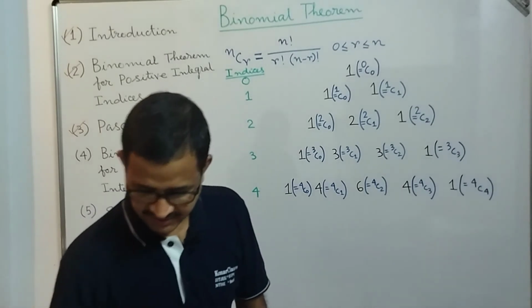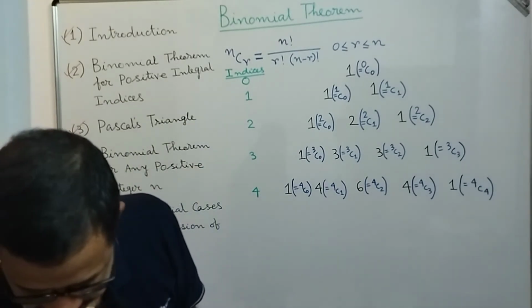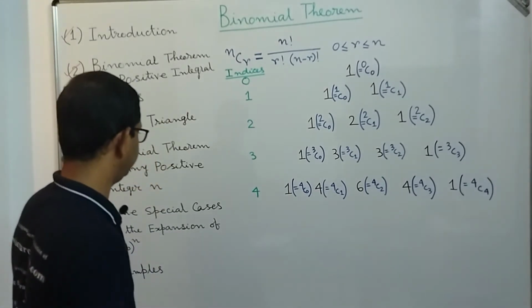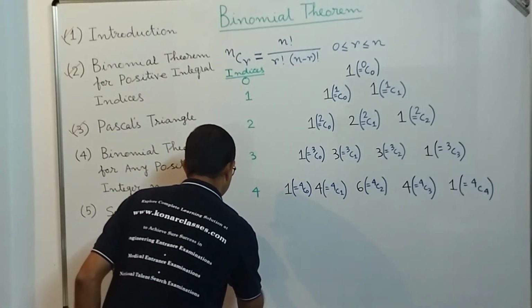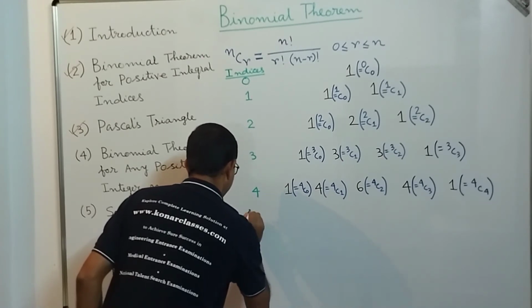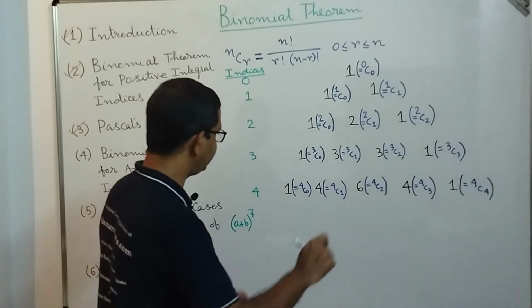For example, if we need to find the value of (a plus b) power 7, the index is 7. So what will be the different terms?